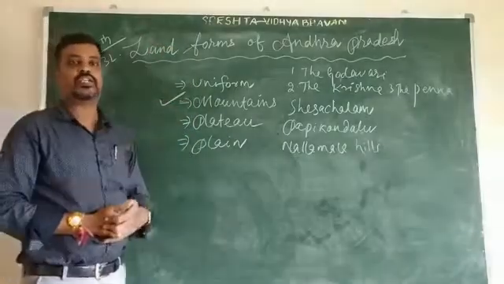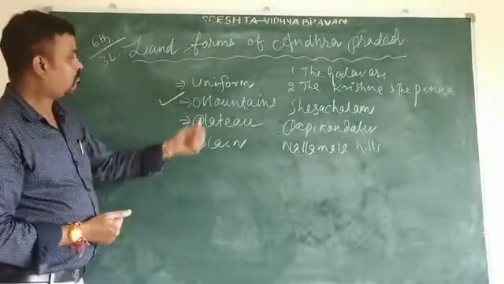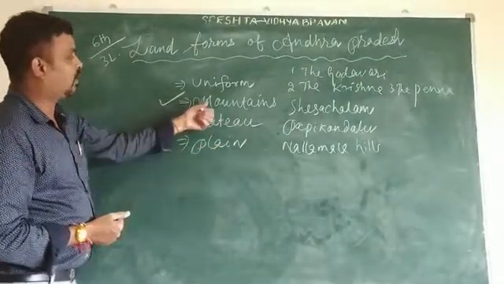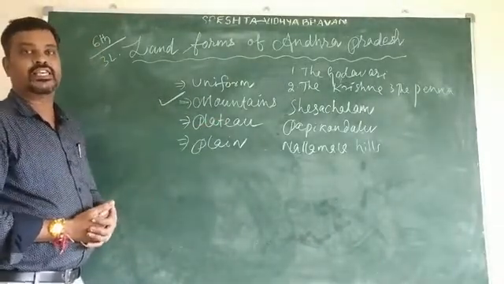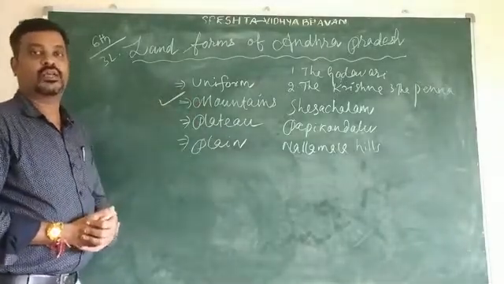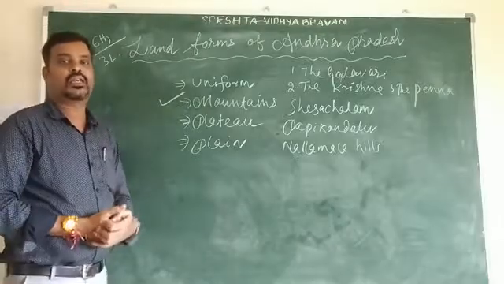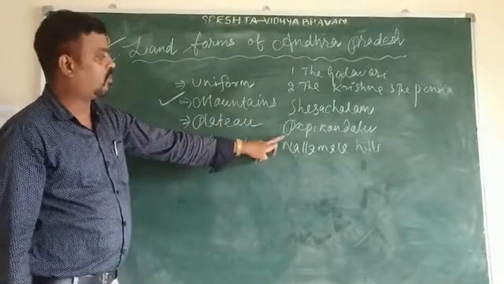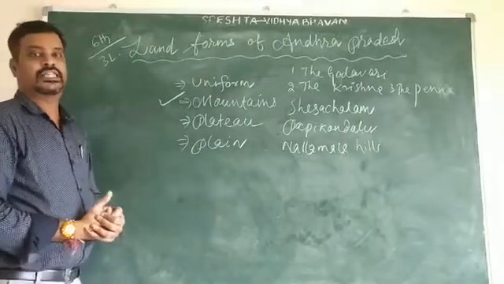So in our state, there are three main kinds of landforms. They are mountains, plateaus, and plains. Generally, the mountains are very high, and we can see them in the districts of YSR Kadapa, Chittoor, Kurnool, and Vizianagaram. The important hills in our state are Sheshachalam, Papikondalu, Nallamalla hills.